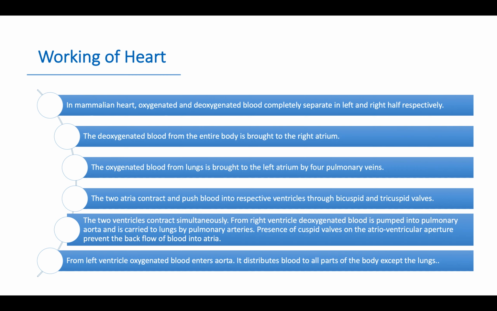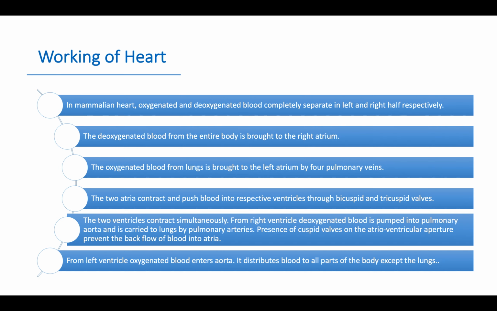Working of heart. In the mammalian or human heart, oxygenated and deoxygenated blood are completely separate in the left and right half respectively. The left half has oxygenated blood and the right half has deoxygenated blood. The deoxygenated blood from the entire body is brought to the right atrium. The oxygenated blood from the lungs is brought to the left atrium by 4 pulmonary veins.